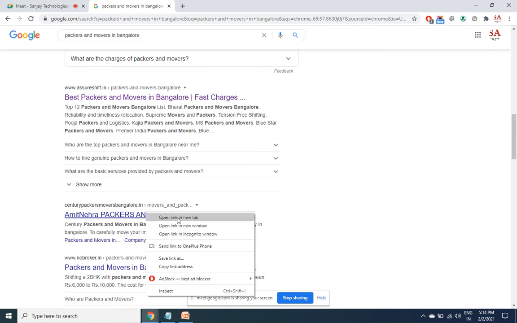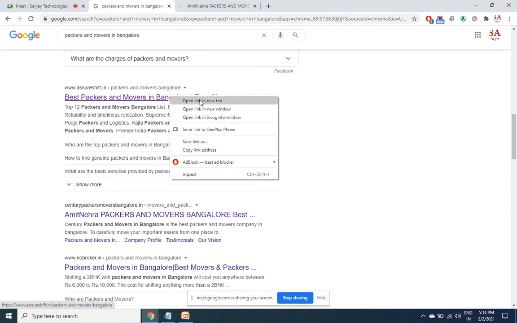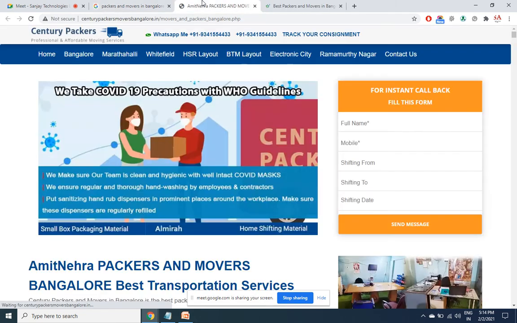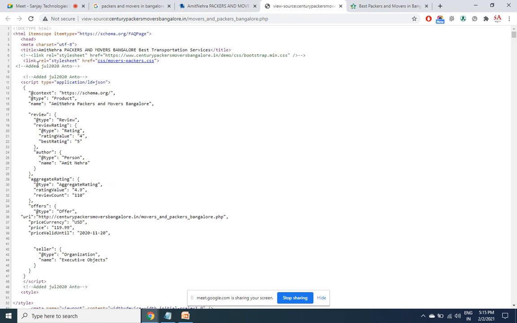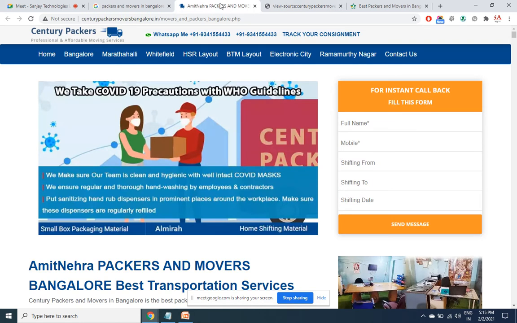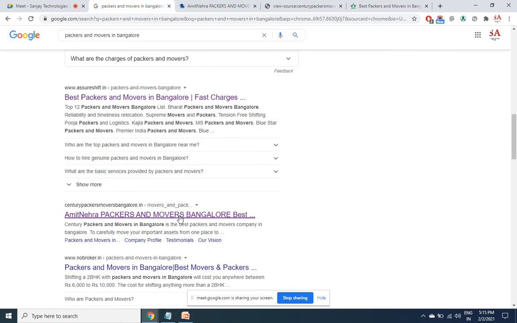Let's see. If I put my mouse over here, whatever you get, that is also the same thing, the title tag. And this comes from the code. Whatever is mentioned here, that is what you are going to see even in the tab. The same thing you are going to see even in the search engine result. And not just in Google, everywhere. Every search engine, the result is going to be the same.